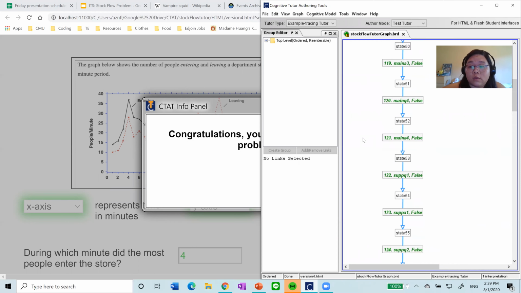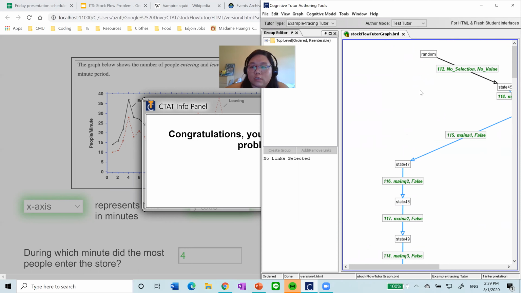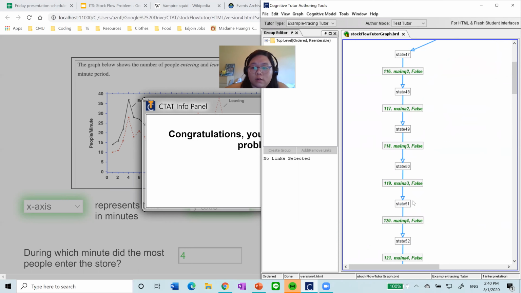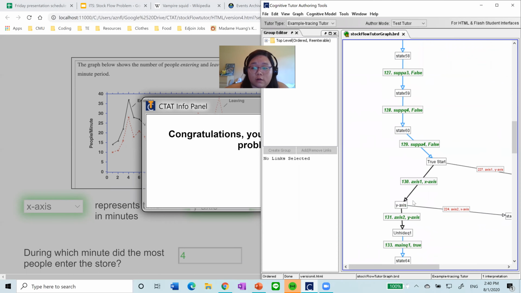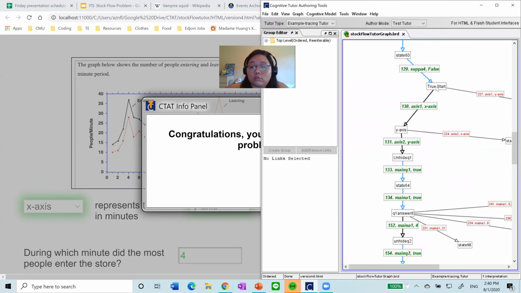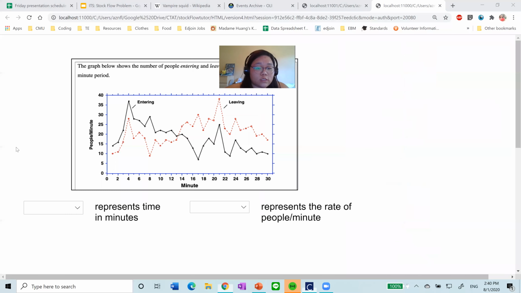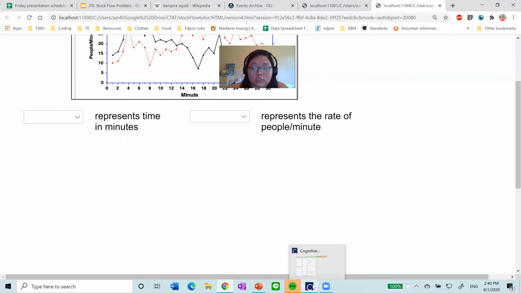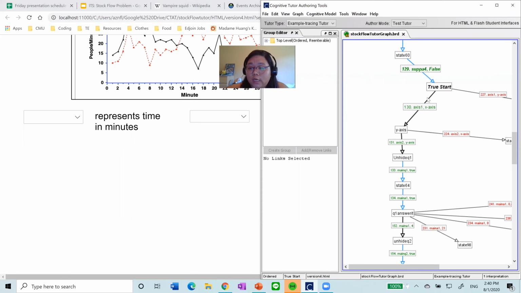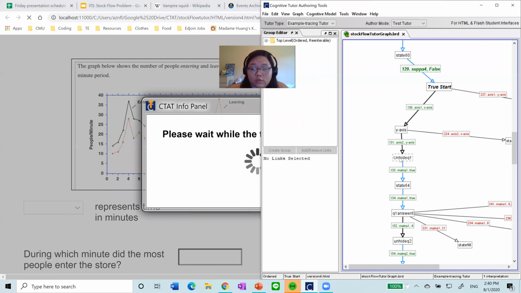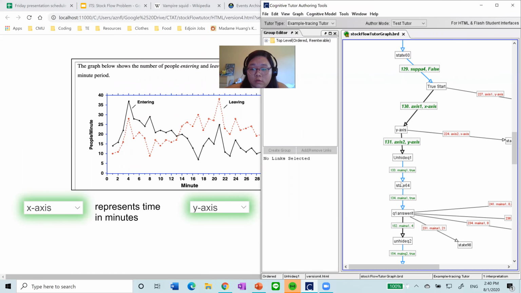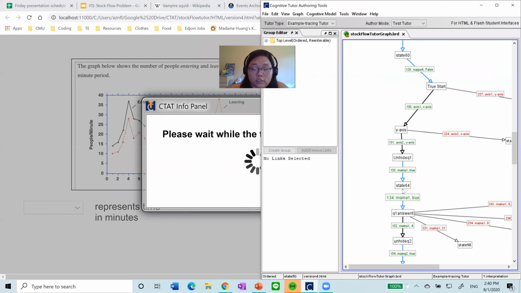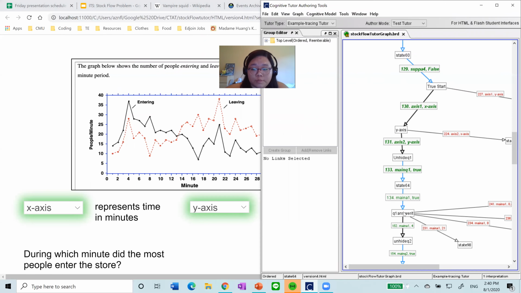So the way we started was in this authoring, in this behavior graph, we started by making all of our values false. This effectively hid all of the questions. So at this true start, our graph will be empty except for those two beginning questions. Then after we answer the x-axis and the y-axis questions, it'll be time to unhide question 1. So you see I have to unhide the question as well as the answer box.